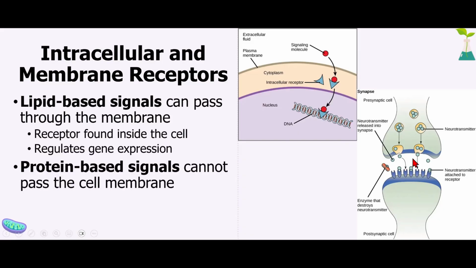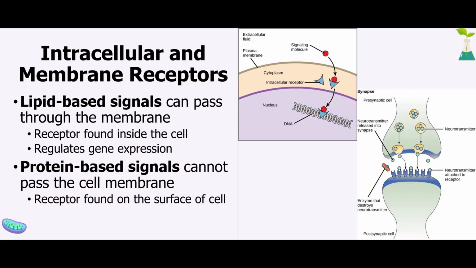In a protein-based signal, the molecule is made up of protein, so it cannot pass the cell membrane. It's going to be outside of the cell. And so in this case, the receptor is going to be on the surface of the cell. Going back to our analogy with the mailbox, a lot of houses have mailboxes that are right at their fence. And so your mailman does not have to go onto your property to drop off the mail. They can just walk along the sidewalk and drop the mail off right there.